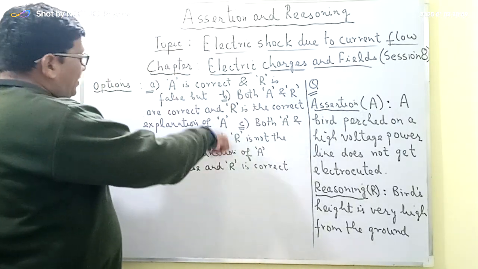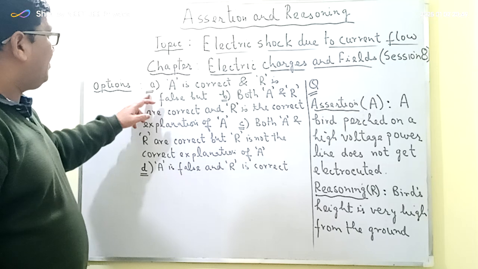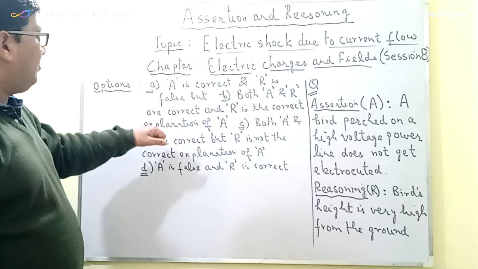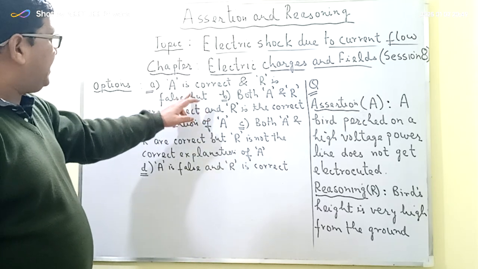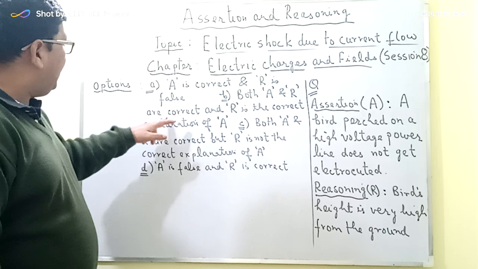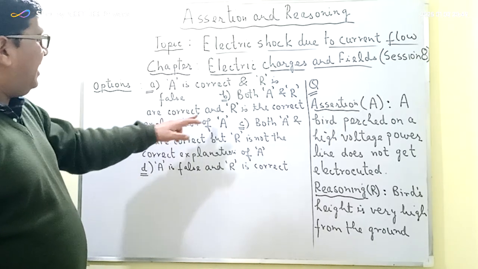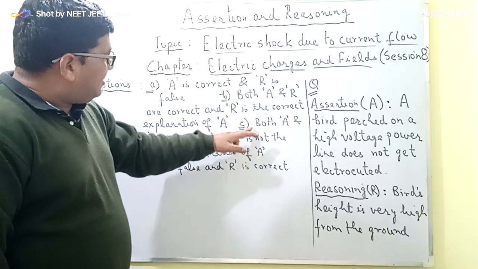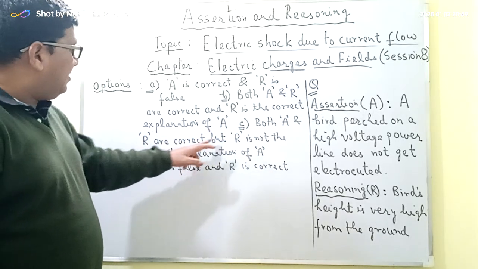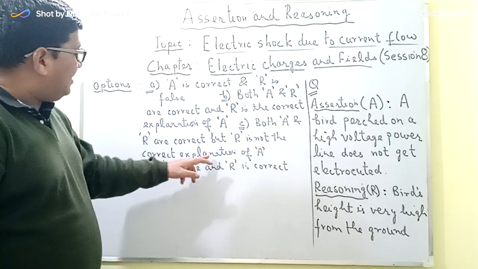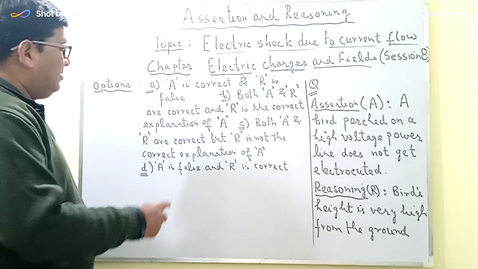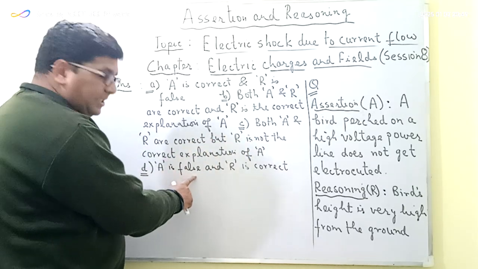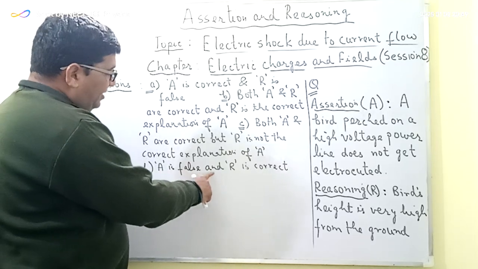Now in the options which we have been given, the first option is that A is correct and R is false. In the second option, it is written that both A and R are correct, and R is the correct explanation of A. The third option is that both A and R are correct, but R is not the correct explanation of A. And the fourth option is that A is false, that is A is not correct, and R is correct.